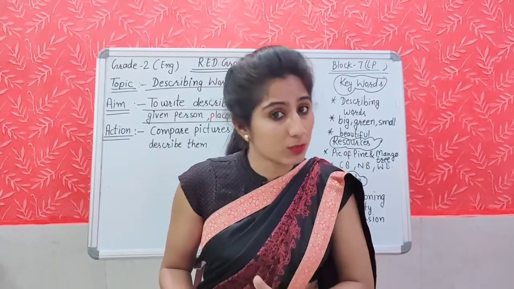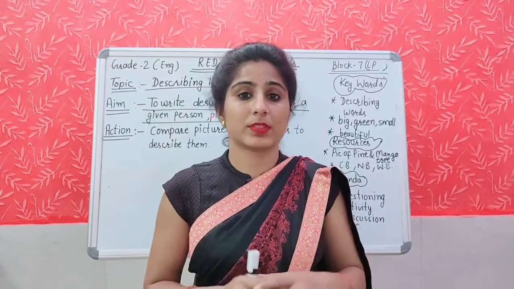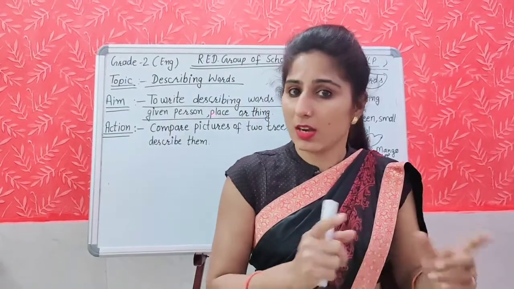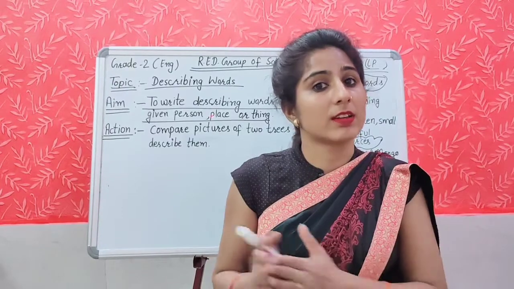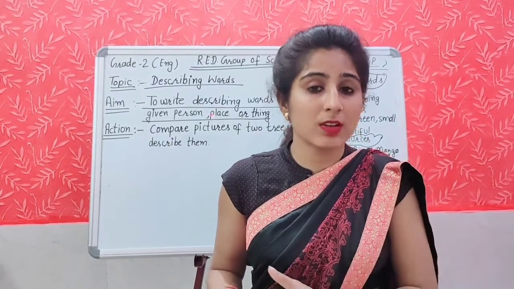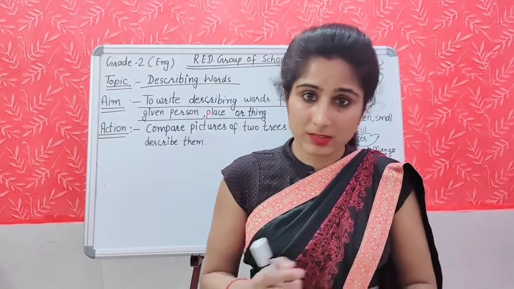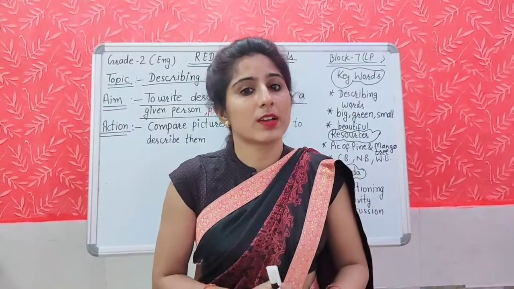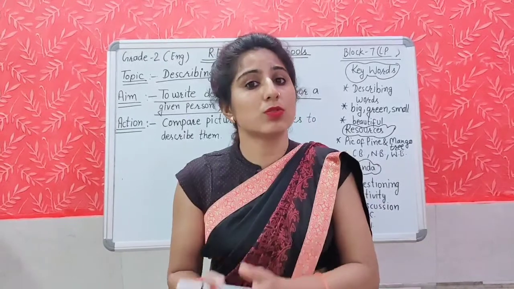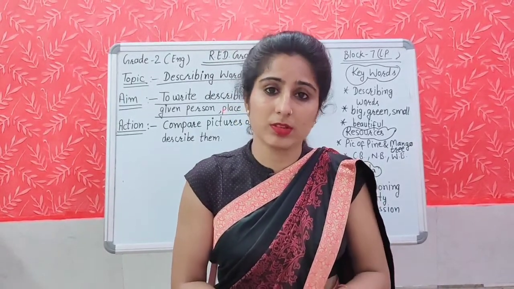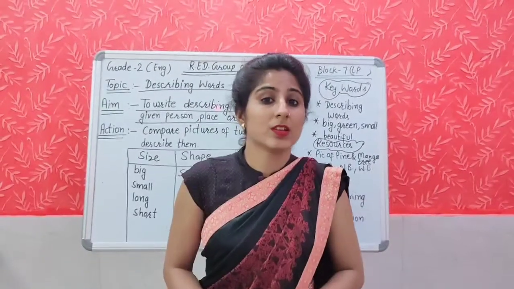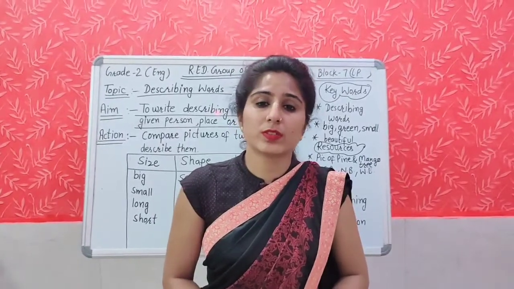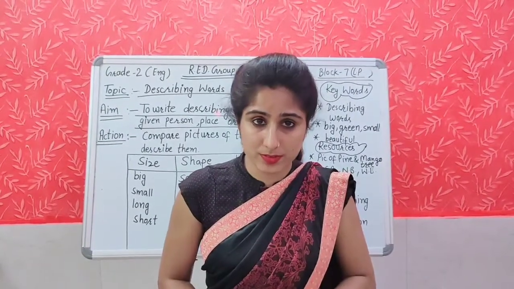On the leaves of the first tree are round and long, and the other tree's leaves are pointed. This is the difference. So this is how you can write describing words to find out the differences between the two trees. Students, what words have you used to describe these trees?